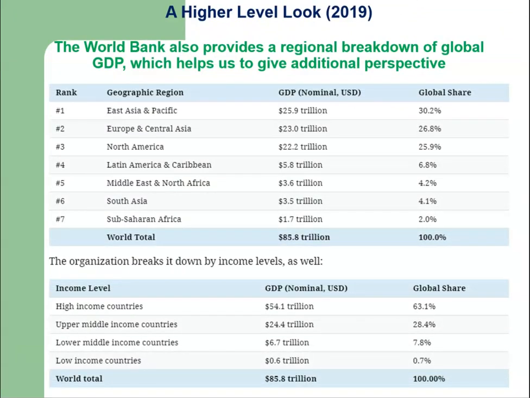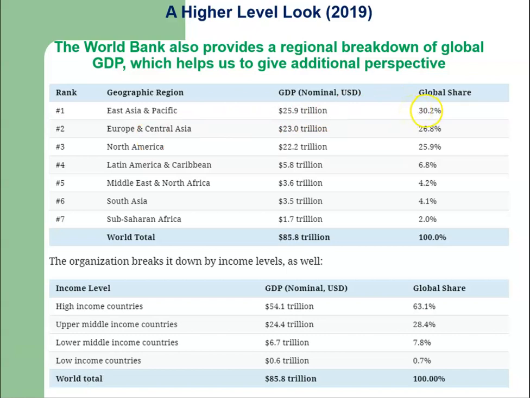The World Bank has provided a regional breakdown of global GDP, and a close examination of this breakdown helps us to give additional perspective. In this upper table, we can see there are 7 geographic regions which account for the global share.